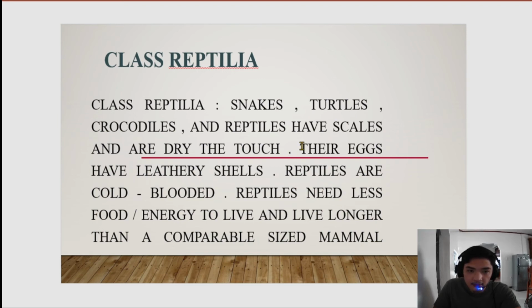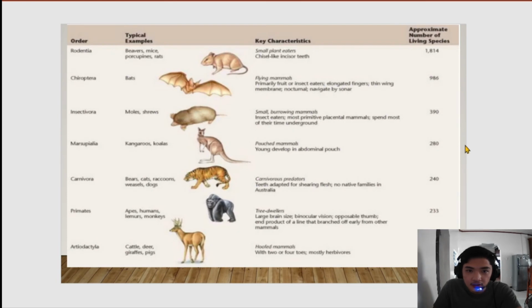As we saw earlier, examples of class Reptilia are snakes and turtles. They have scales and are dry to touch, rough skin. And they are cold-blooded as I said earlier. These are the typical examples.